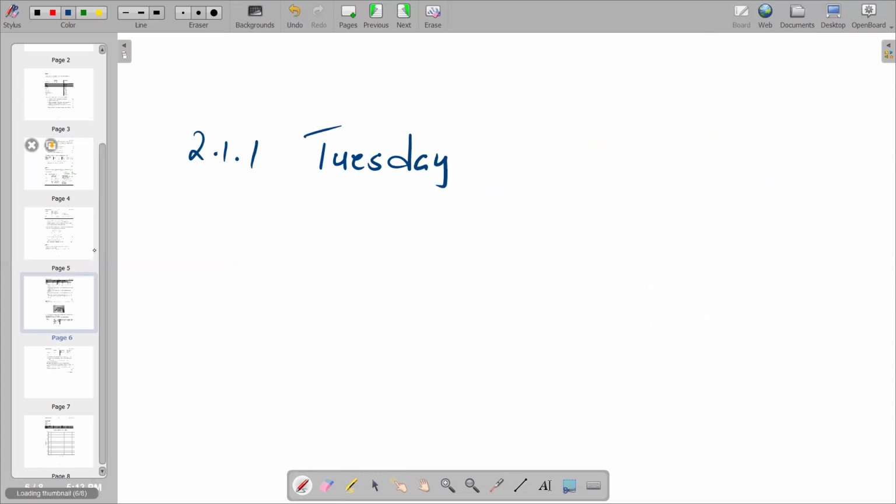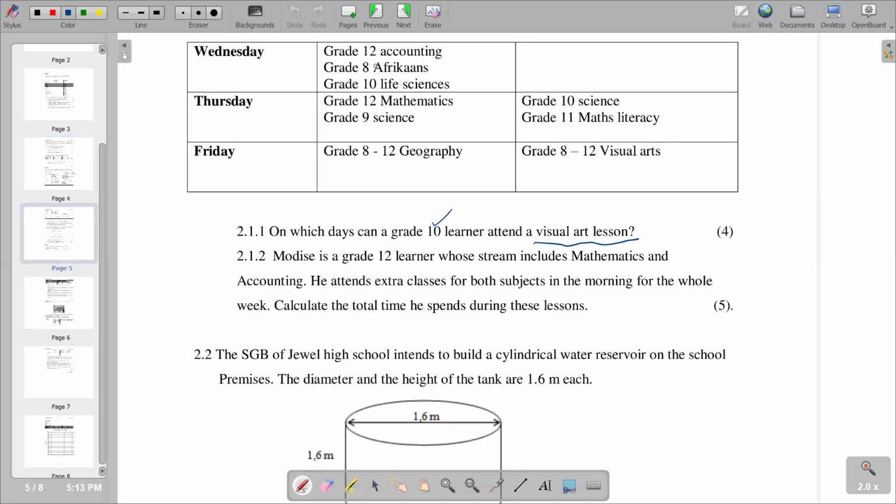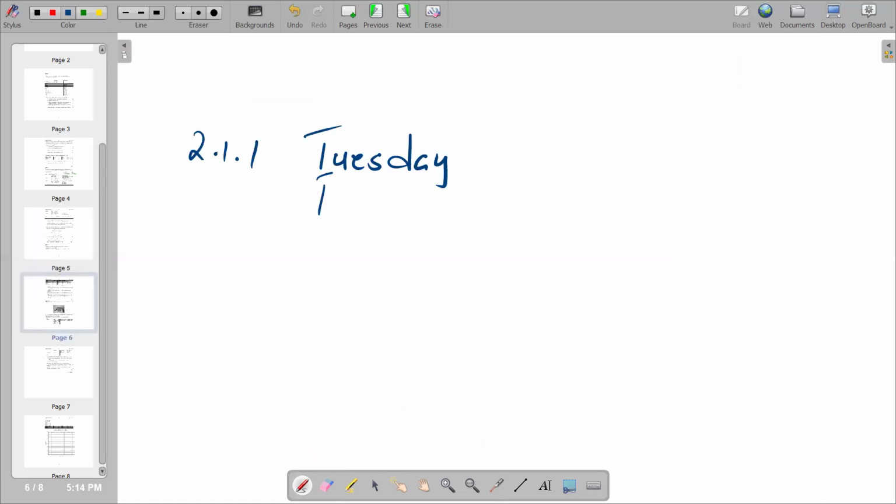Then we go to the next day, Wednesday. Visual arts grade 10, we do not see it. Thursday, grade 10 visual arts, we are not seeing it. We see it on Friday, grade 8 to 12, so we've got grade 10 here, visual arts on Friday. So here we indicate Friday. Basically, we are saying Tuesday and Friday. So that's our response to the first part of our question.